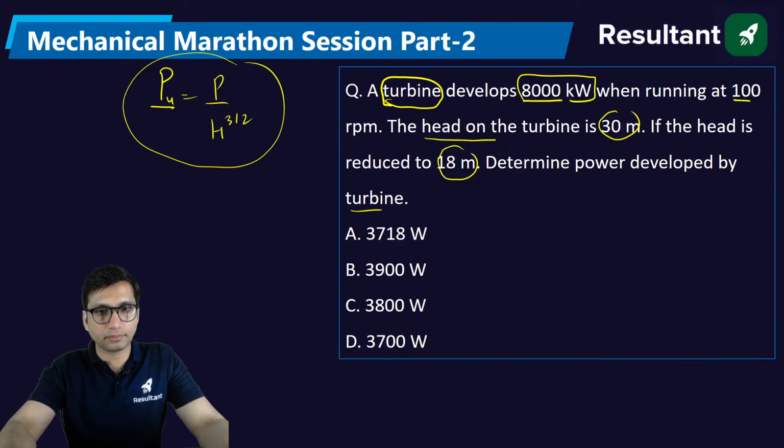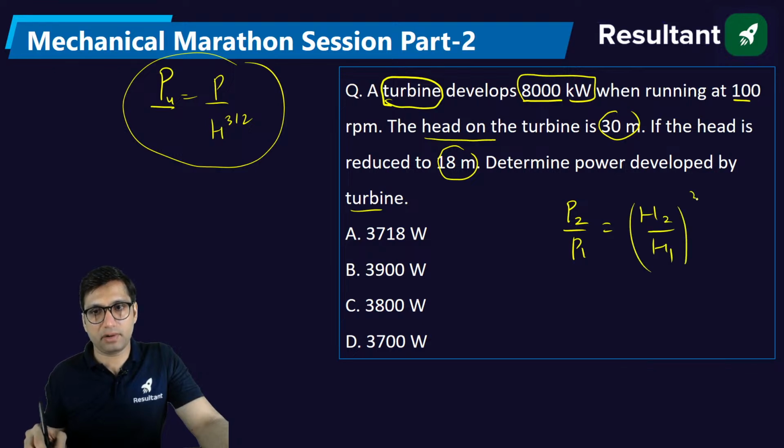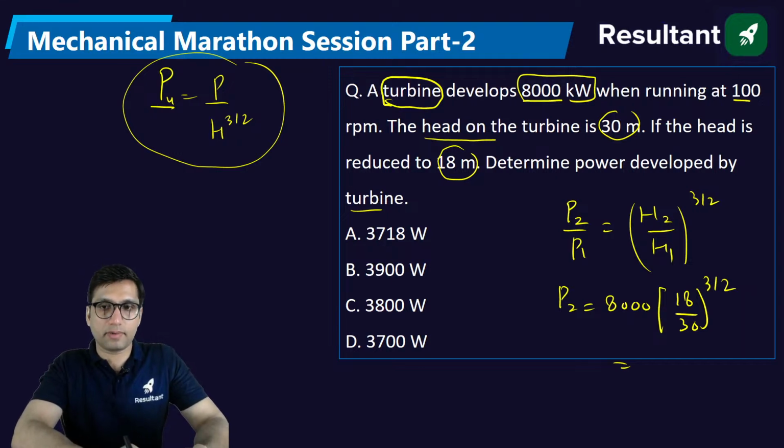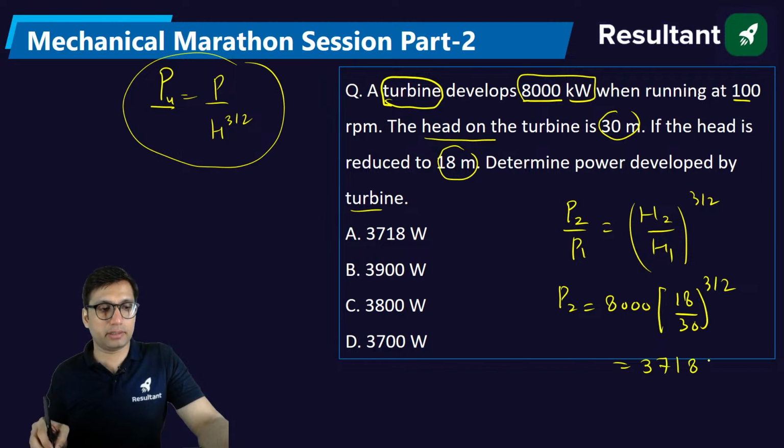Okay, Sagar? So you will simply apply the relation P2 by P1 is equal to H2 by H1 power 3 by 2. So P2 will be equal to P1, which is 8000, times H2 by H1, that is 18 by 30, power 3 by 2. Simply use this relation, you will get the answer. Tell me what is the value? Yeah, it will be 3718.06. So the answer will be option A.